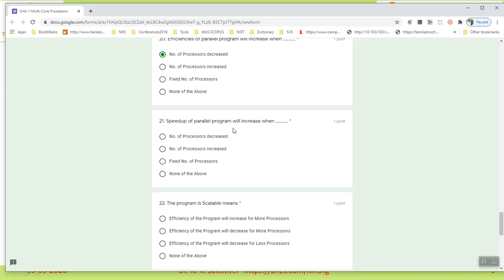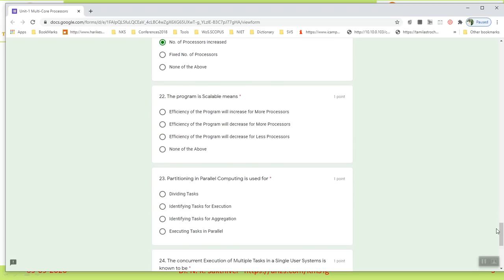And the 21st question, that is speed up. Speed up of a parallel program will increase when the number of processors also increases. Clear? As far as speed up is concerned, if more speed, more processors. Efficiency is inversely proportional to speed up. That's the reason for both the answers, and the reason for the answer is also explained.